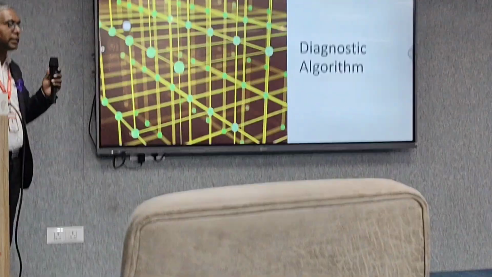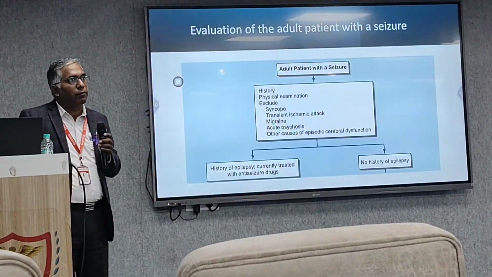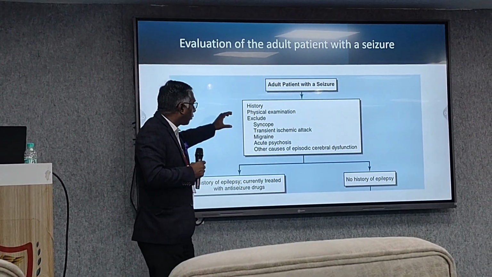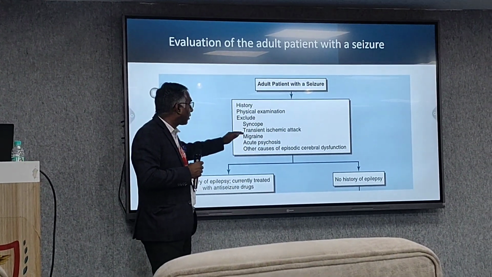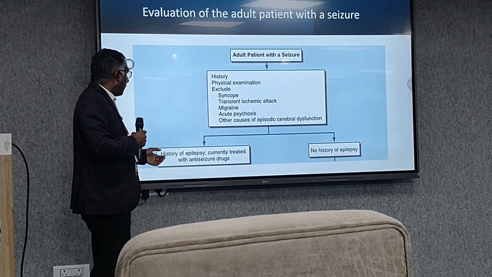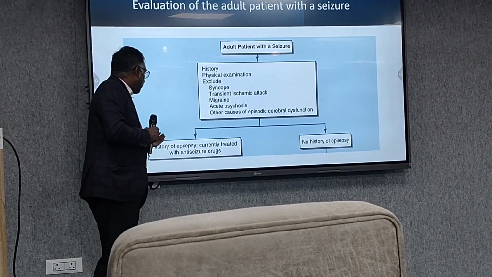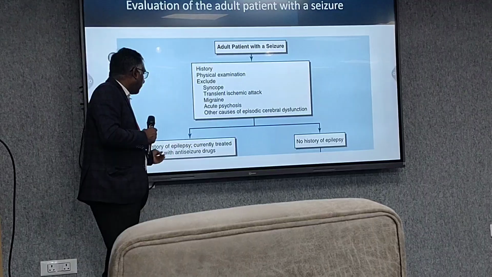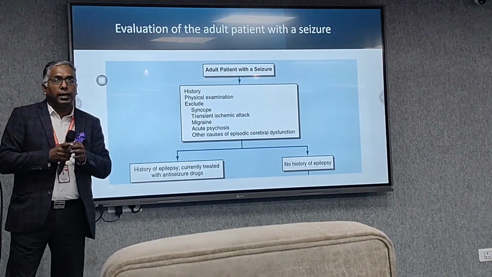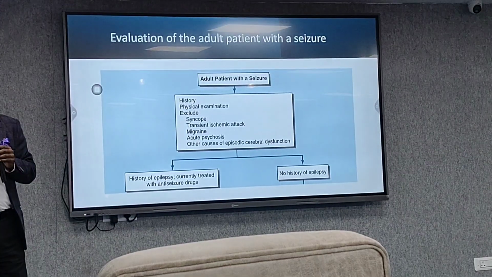So let's see the diagnostic algorithm for when the patient presents with seizure. We have to take history and examination. We have to exclude mimics also, like syncope, TIA, migraine, psychosis, other causes of cerebral dysfunction. We have to see whether the patient has a history of epilepsy, treated with drugs or not, or there is no history. Those two aspects are there.